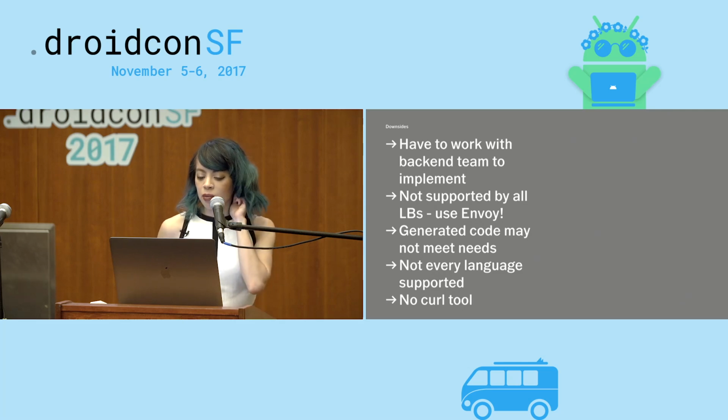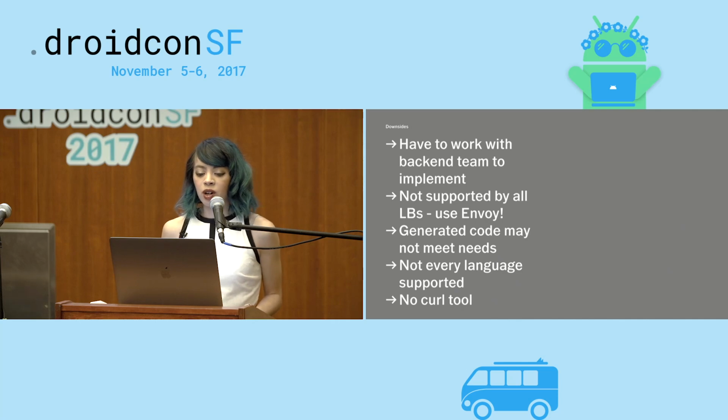Another issue is that gRPC support isn't universal. There is a somewhat limited subset of languages, although it does cover a lot of the most common ones. And also the load balancer support was previously not great. Now Lyft came up with Envoy, which has helped us a lot. We use that. But again, the support might be somewhat limited, depending on your needs.